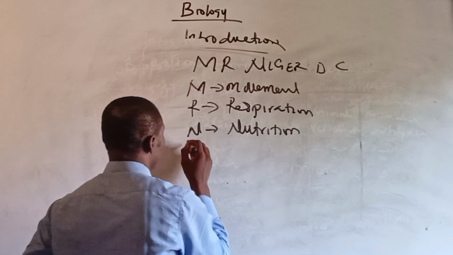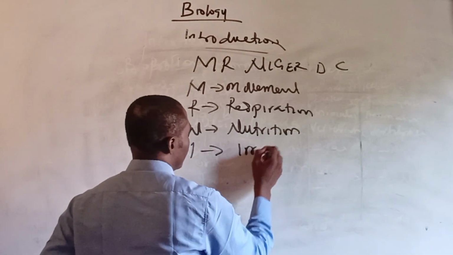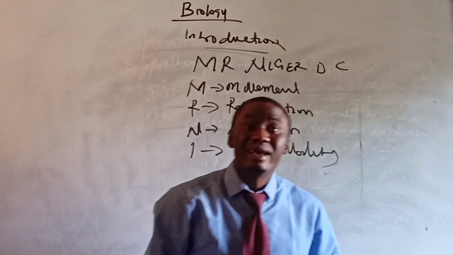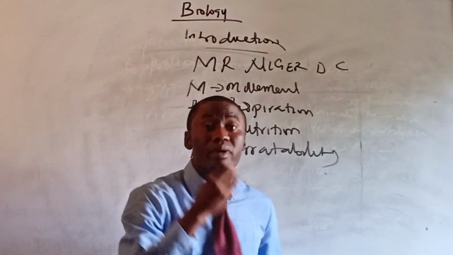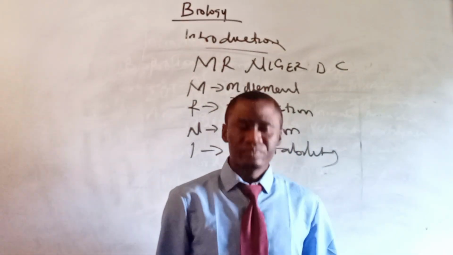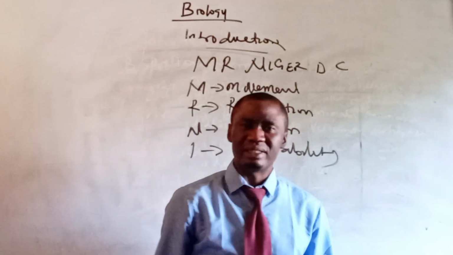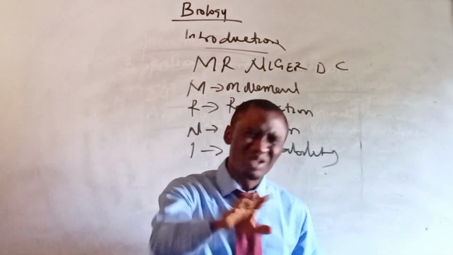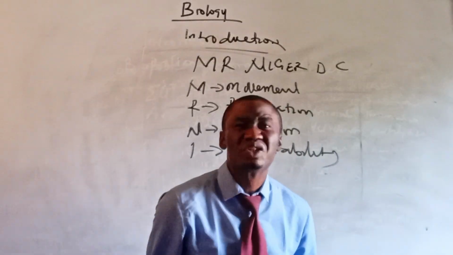Then irritability. Respiration: you can breathe. If you're a living organism, you can respire. Then nutrition. Don't eat too much. Eating too much is not good for you.